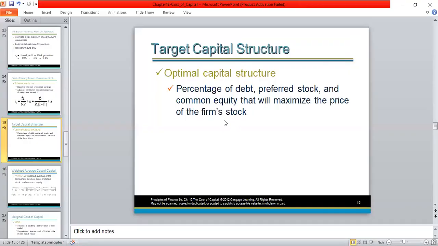So you can read here, it is the percentage of debt, preferred stock, and common equity that will maximize the firm's share price. In other words, optimal capital structure is the capital structure that will minimize the firm's weighted average cost of capital, thereby increasing the value of the company.